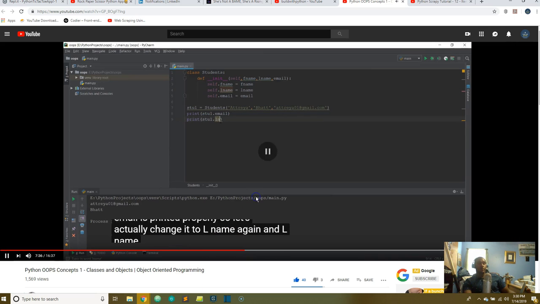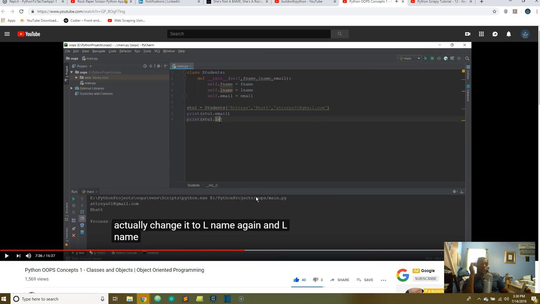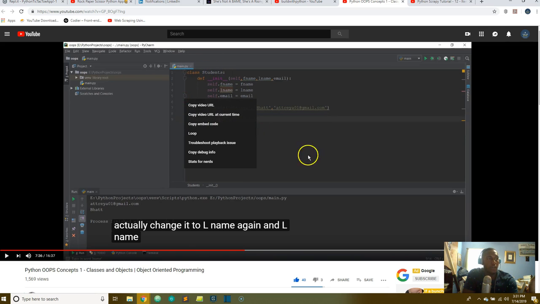All right, so here's where I'm a little confused right here. I get how he is setting this stu1 as a variable equal to Students, and that's referring to the class of students. So now what's happening?